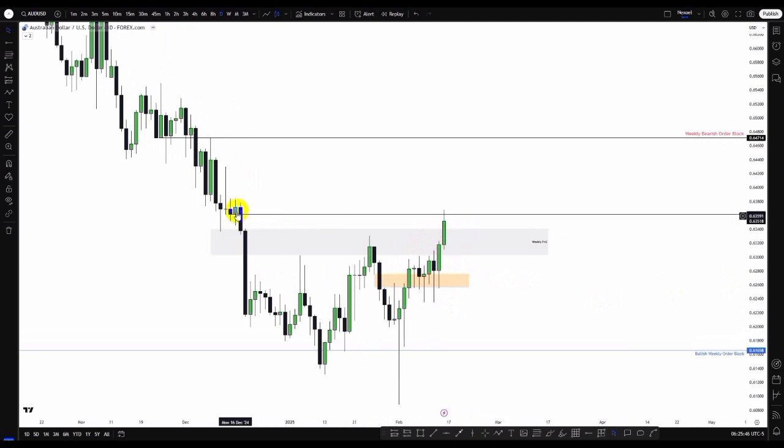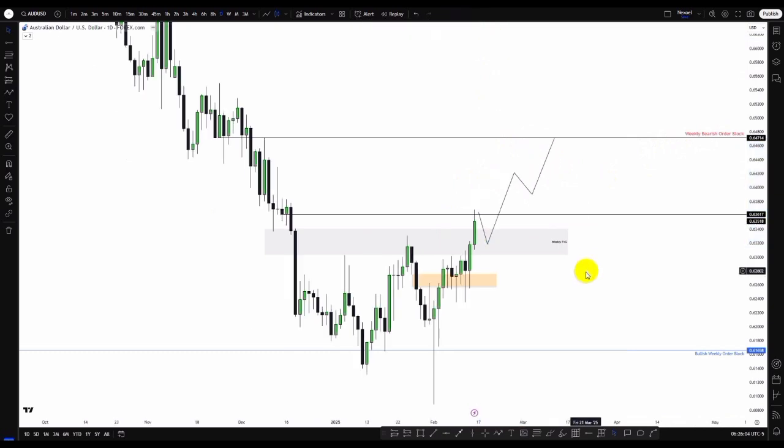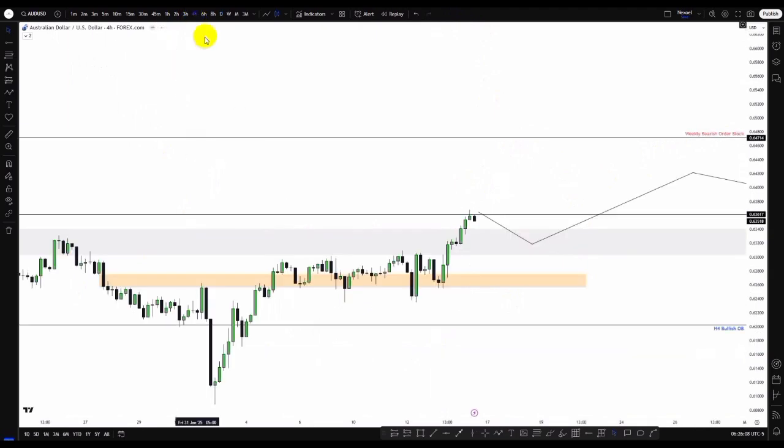Now price is reacting at this bearish order block, so I'm looking forward to the possibility of a dip of price to the downside into this weekly fair value gap, which is now an inversion fair value gap, and then we frame our bullish continuation to the upside. I'll be looking first to this weekly bearish order block as the target price level if price is going to continue bullish to the upside. So let's check the 4-hour time frame.